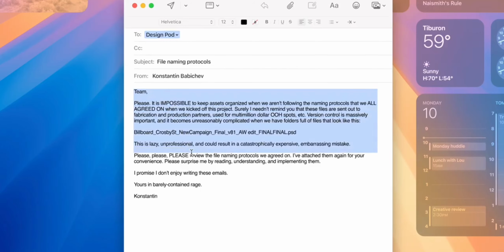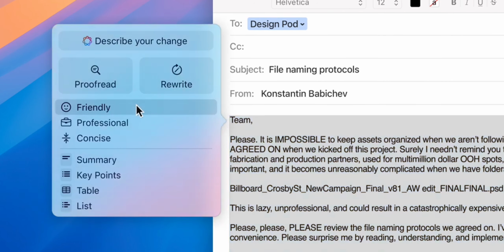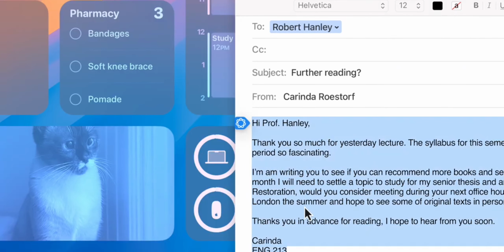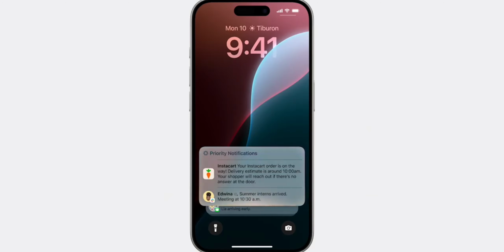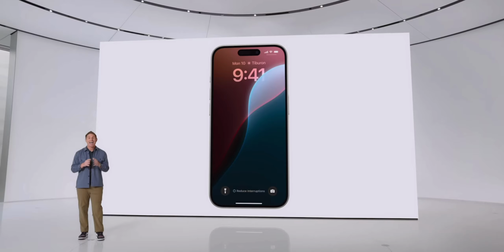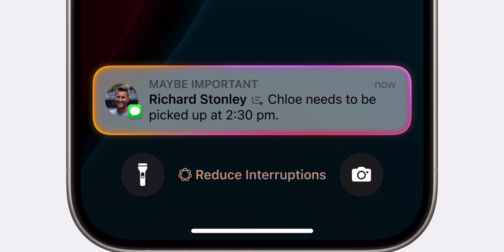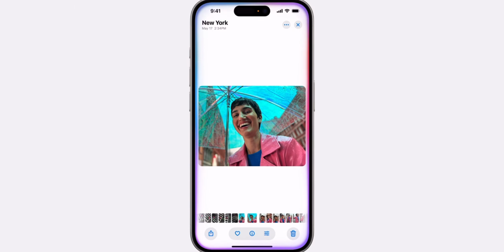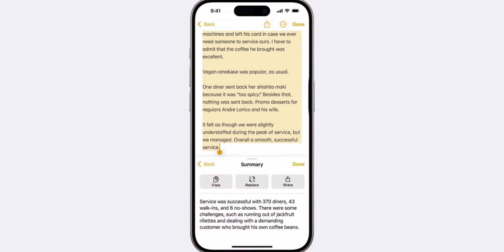Apple Intelligence also allows you to rewrite or proofread text automatically as well. So for example, a new feature called Rewrite allows you to change the tone or proofread inline text in Mail and other apps. Apple Intelligence will automatically summarize notifications as well. A new focus mode called Reduce Interruptions can automatically look at notifications and messages to see if they're important enough to interrupt you. Also, there is a ton of other AI stuff that Apple announced, so I will highlight all of that in my next video.